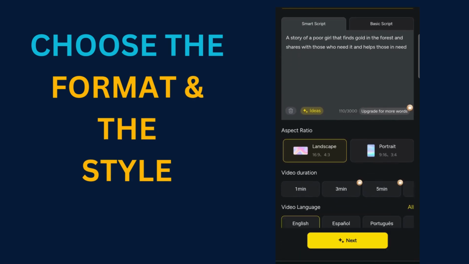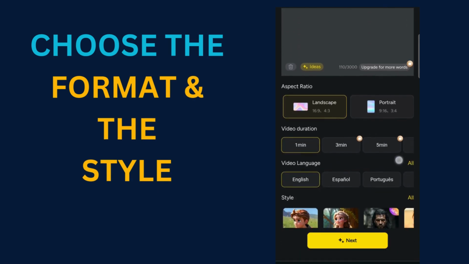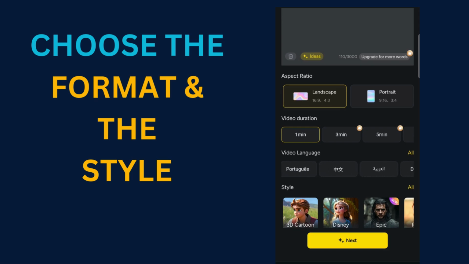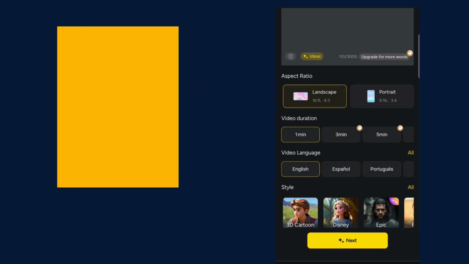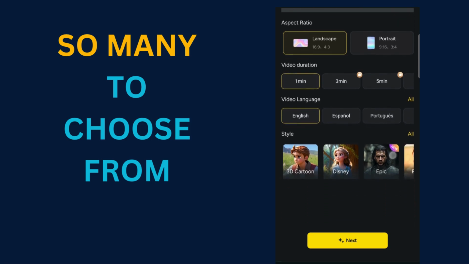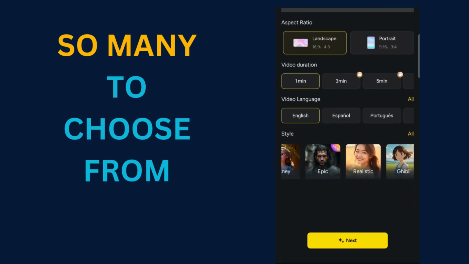Now you can choose the format and the style. Hey, so many to choose from. Which one will you choose?